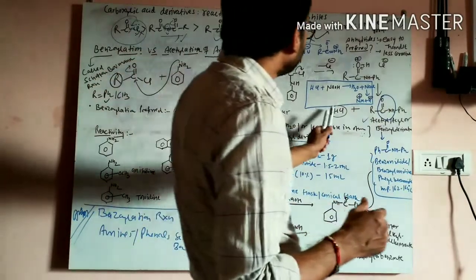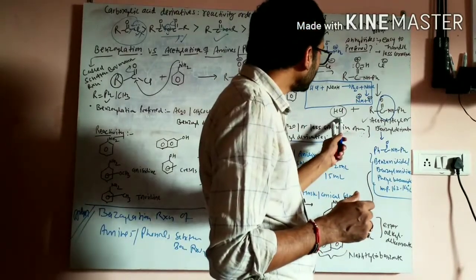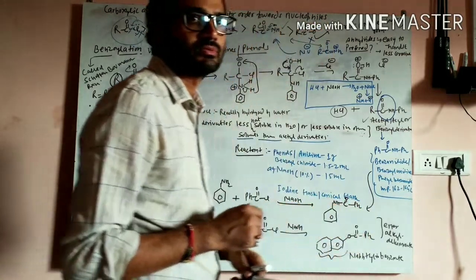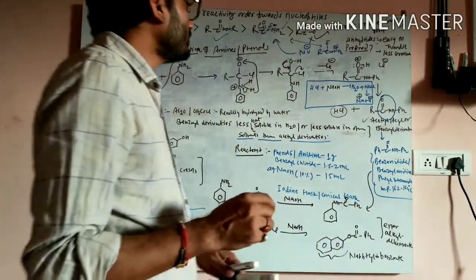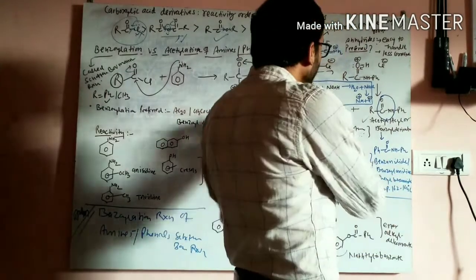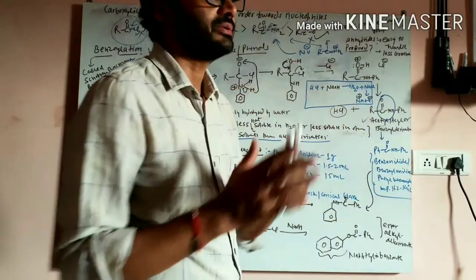the HCl must be removed from the system. Because if HCl remains in the system, it will hydrolyze this amide bond. Okay, so the formation of the product will not take place smoothly.